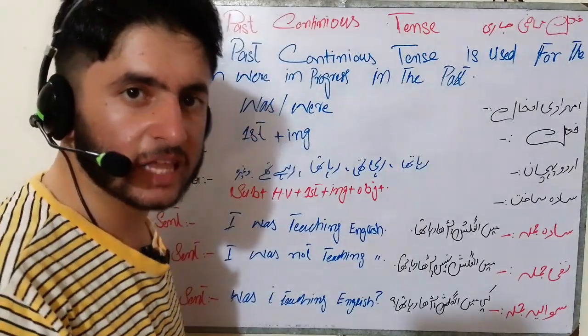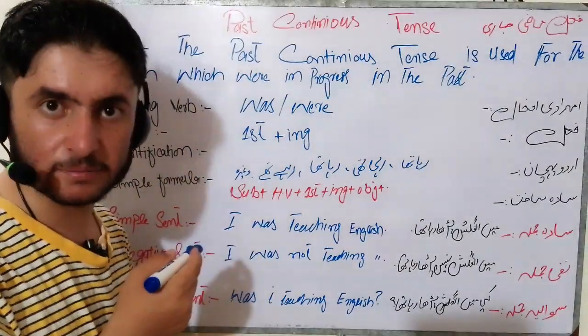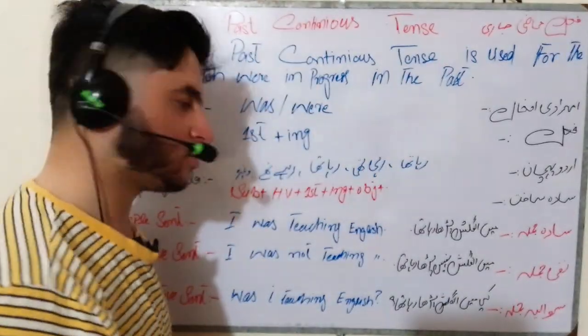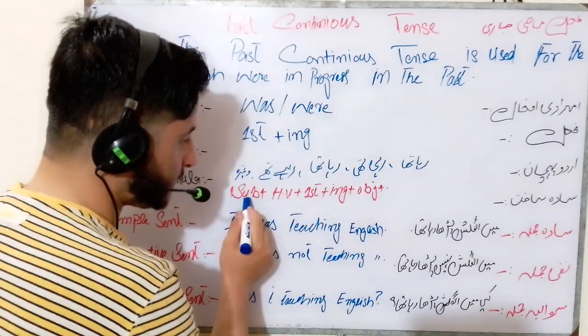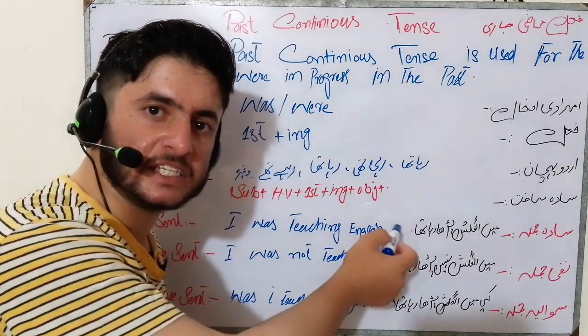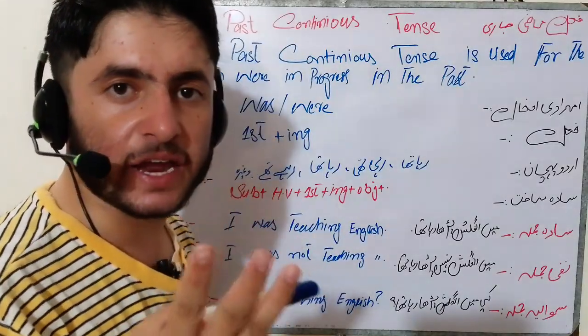tense. Then we have the fourth major point, which is the simple formula. Simple formula in Urdu we say sada sa. So we have the simple formula: subject plus helping verb plus first form of verb plus ing plus object plus full stop.